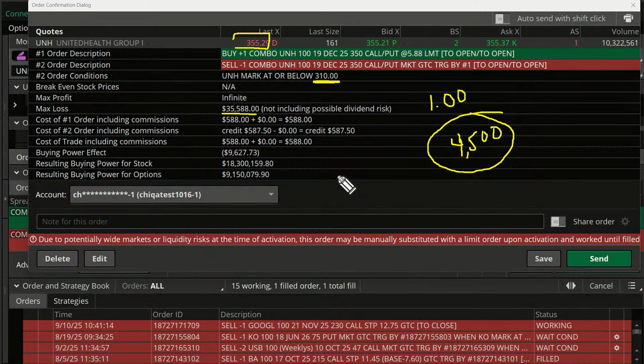So when I talk about leverage and you say, hey, it's only cost me $588, Brent, that's awesome. Well, that's great. But if the stock goes down to our stop, that $588 initial investment is now, you're losing $4,500. Okay.